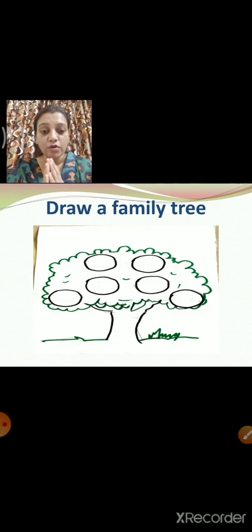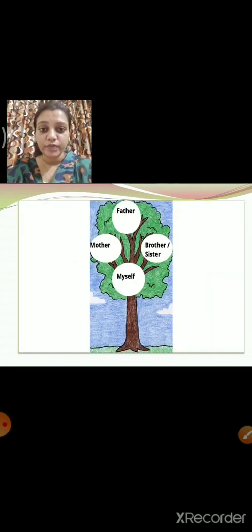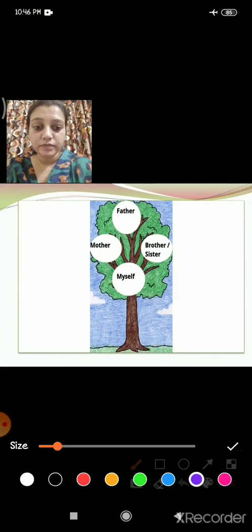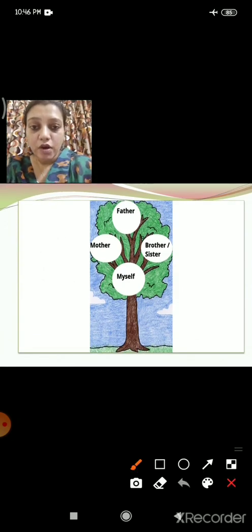Now for example, I am writing the name of my father. For example, my father's name is Raju. So I will write father and then down I will write Raju. Understood? I'll show you how to do it. See, now father, and my father's name is Raju, so I will write father and down I will write Raju in a circle. Now if you have your mother, brother and sister, then you will write